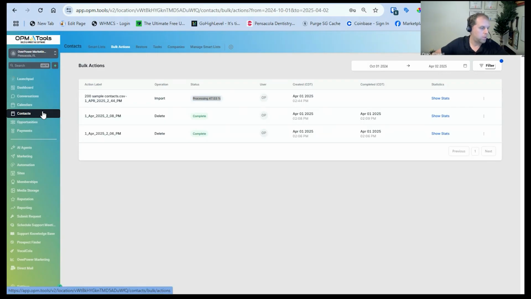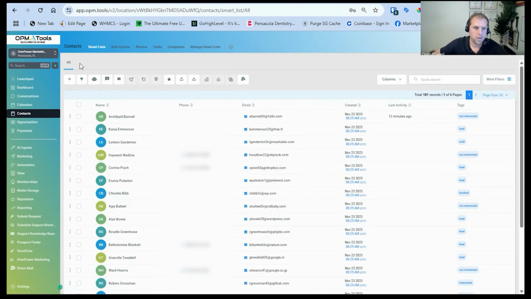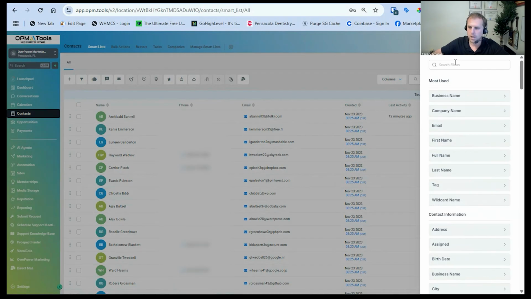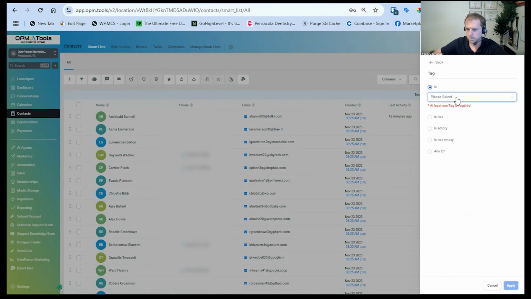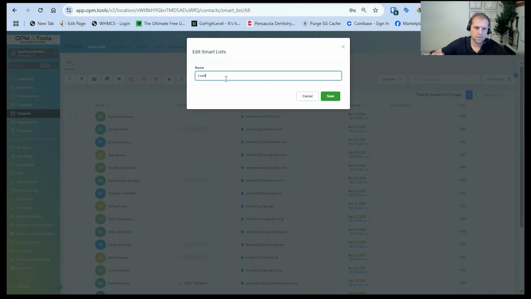So the next step that I want to go over is building smart lists. Now, the reason why you would have a smart list is so you don't have to look at your whole contact list. You can literally just click a button at the top and it will only show those specific ones. So let's say you want to make a smart list specifically for leads. Well, all you got to do is go to more filters and choose that specific tag. And we'll say, all right, lead right there. And we click on apply. So now on the filter, it will only show the contacts that have the tag lead. Now we could create a smart list at the bottom, save as smart list, call it leads.